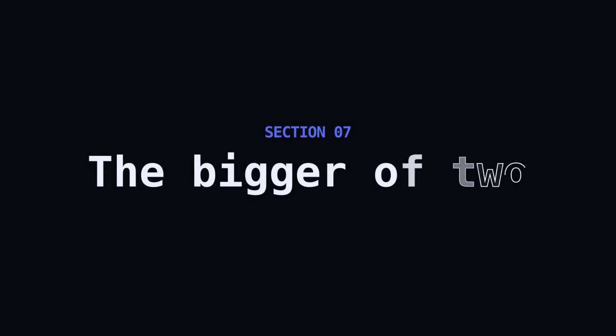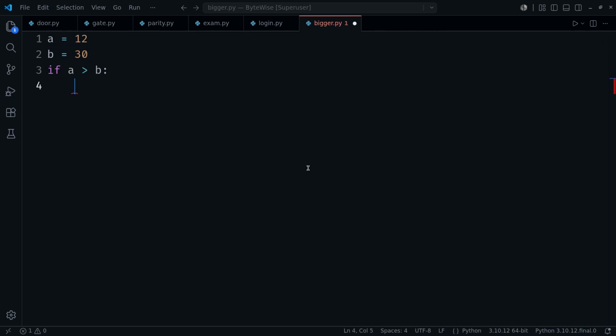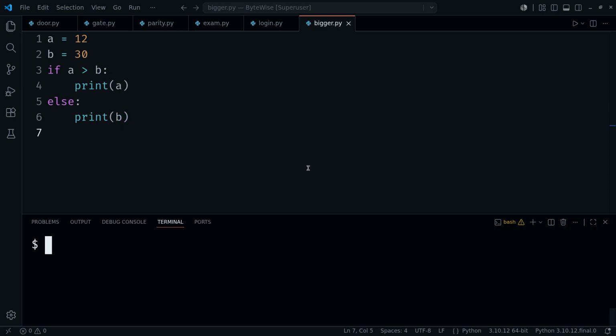Here's a pattern you'll use forever. Which of two numbers is larger? If A beats B, print A. Otherwise, B is at least as big, so print that. 12 versus 30. Take a guess before it runs. 30. The condition was false, so the else won. This little if-else is exactly how you'd find the maximum of two values by hand.